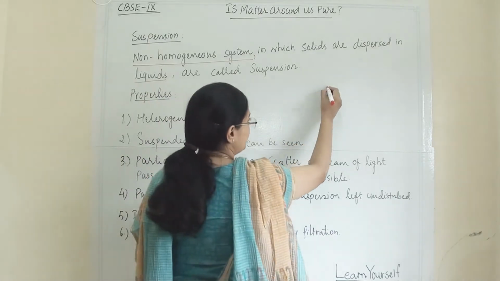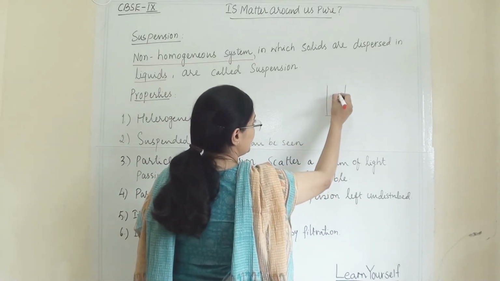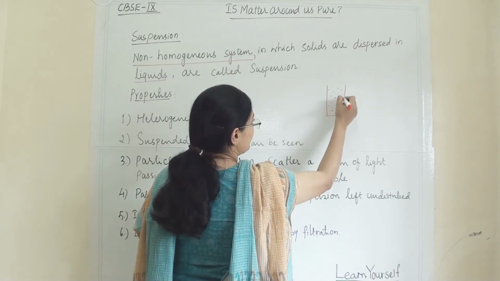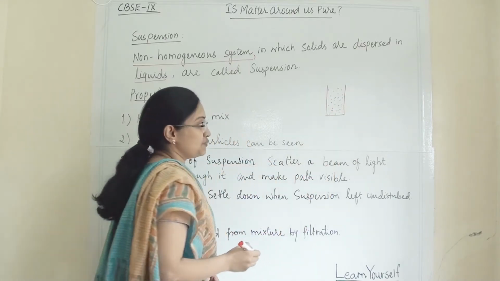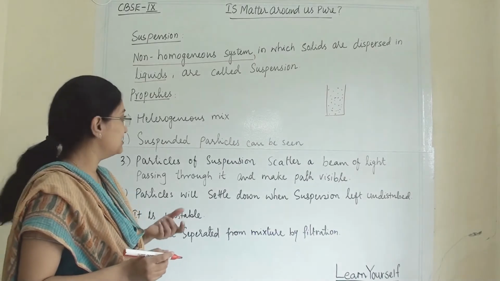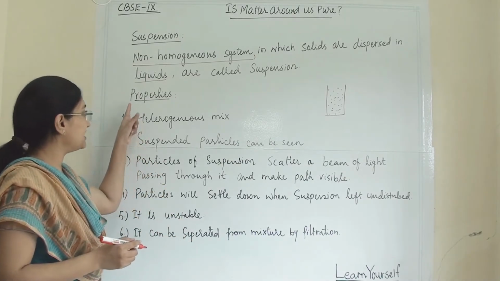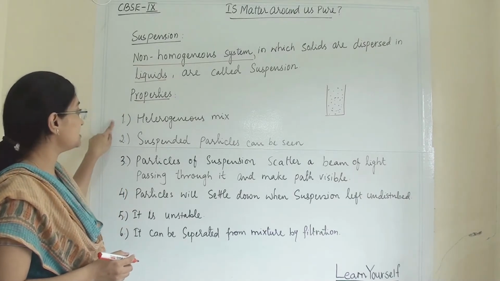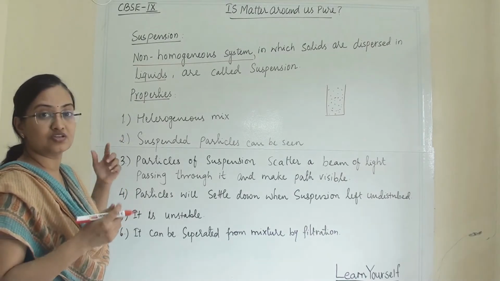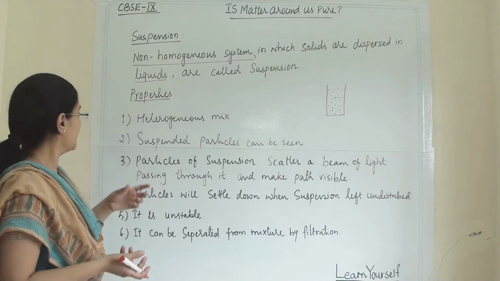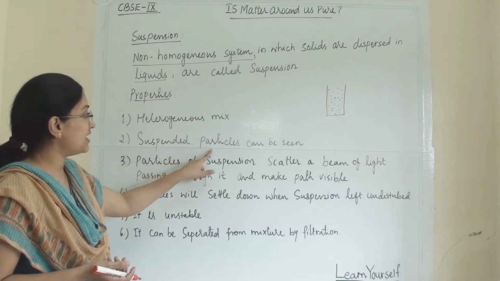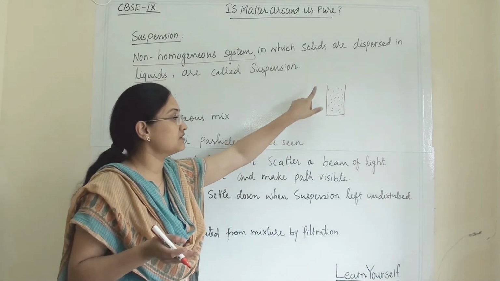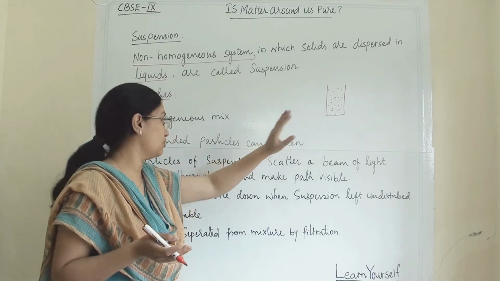So for example, this is a glass of water and you can see particles of solute remain in suspension. They will not get dissolved. So what are the properties of this kind of solution? First, it is a heterogeneous mixture because the particles are not evenly mixed. Second, suspended particles can be seen with the naked eye. You can see the solute particles in the solvent.